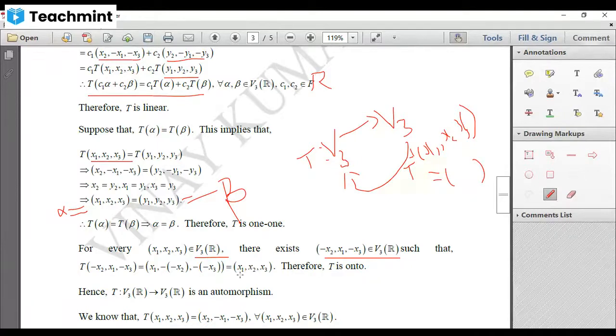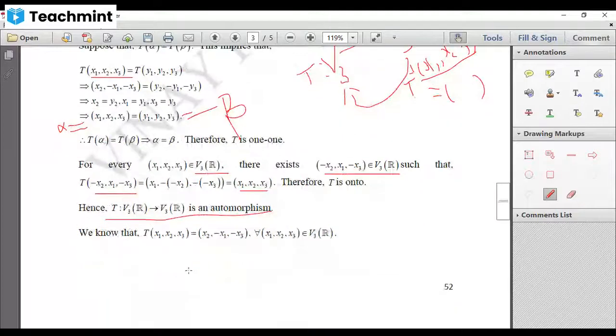But this is nothing but this. So if you send T to this side, that becomes T inverse of (x1, x2, x3) equals (-x2, x1, -x3), which is an element in V3(R). Therefore, we have shown every element of V3(R) has an image in V3(R). Therefore, this mapping is onto. Hence, this mapping is an automorphism.